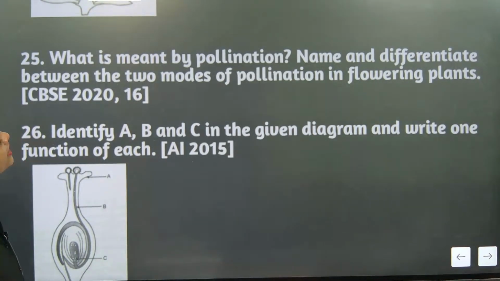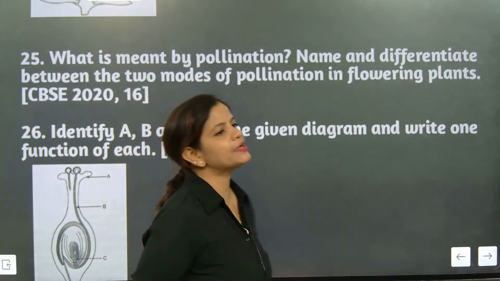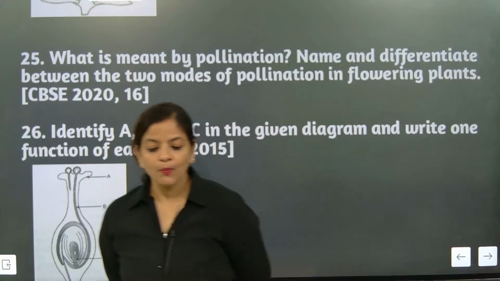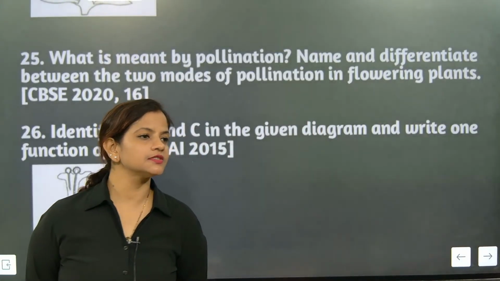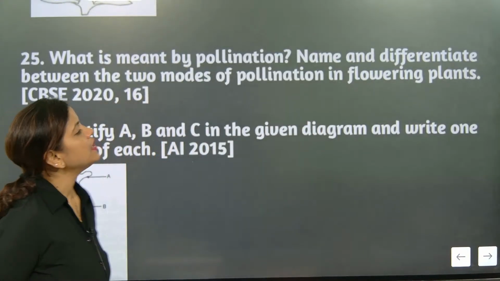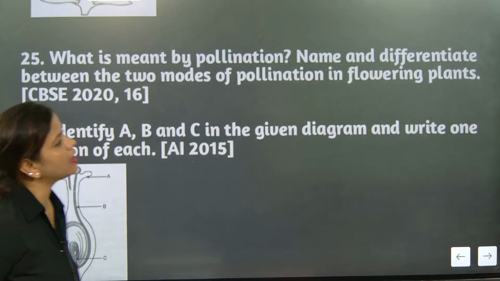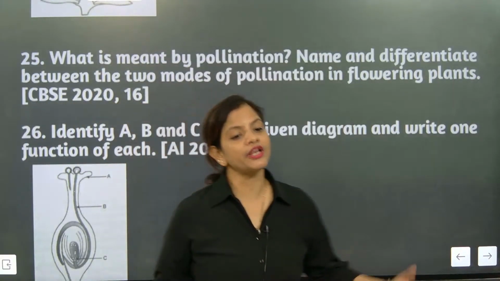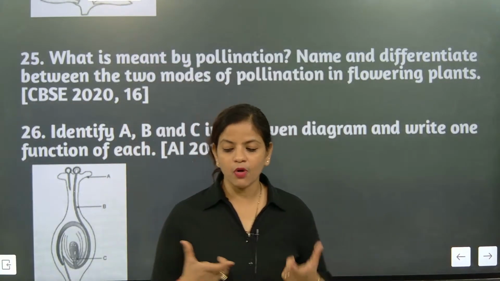What is meant by pollination? Very good. Transfer of pollen to stigma is called pollination. Name and differentiate between cross pollination and self pollination.